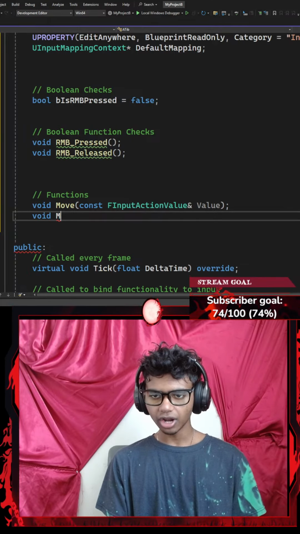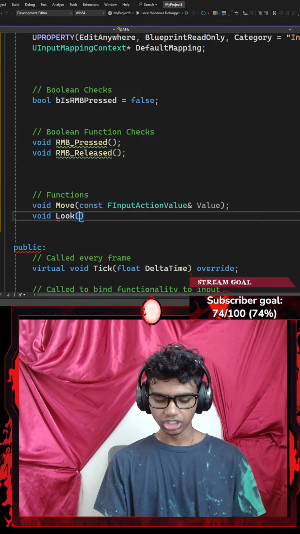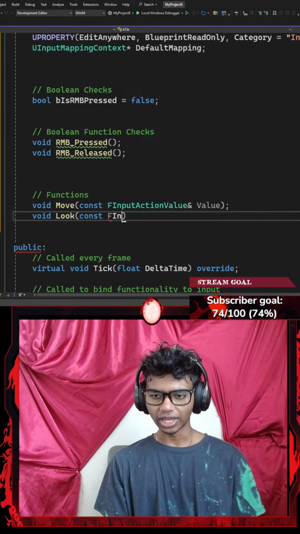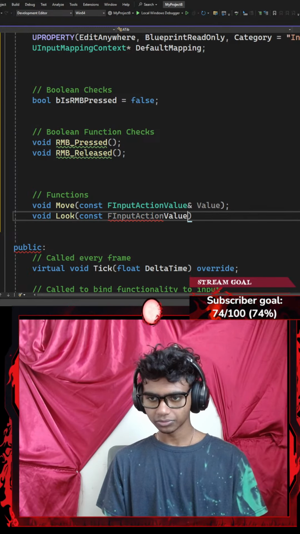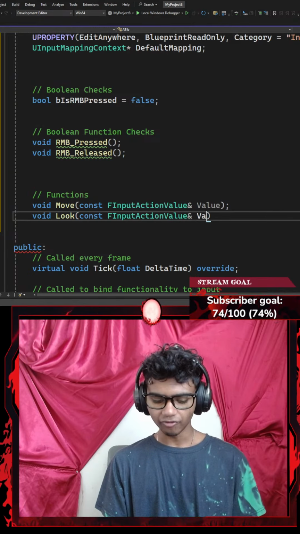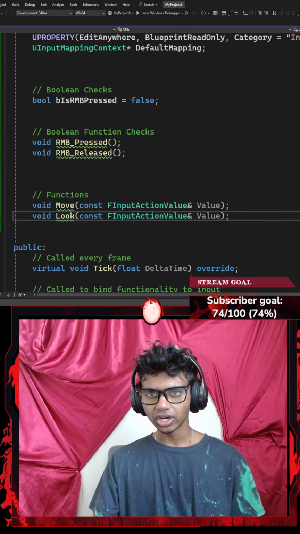And then I'm going to go with another void function called something like look. Now, my look function does require a constant parameter of an FInputActionValue. Again, let's go with action value, which requires a memory address of value. Then I'm going to end the code with a semicolon as well. Let's say control S to save the code.